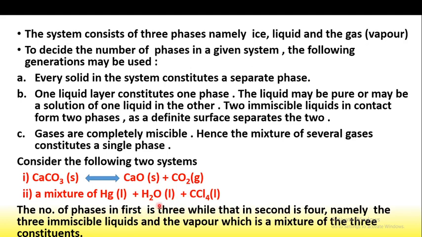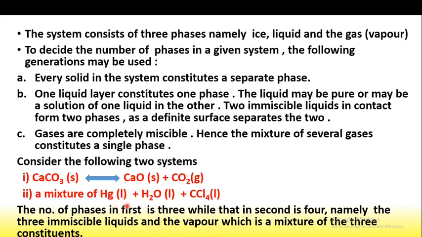How are these 4 phases formed? Namely, the 3 immiscible liquids: mercury liquid is one phase, water liquid is the second phase and CCl4 liquid is the third phase, and the vapor which exists as a mixture of 3 components. Means the mixture of these 3 components forms the vapor, that is the gaseous form, and that is the fourth phase present in that example.